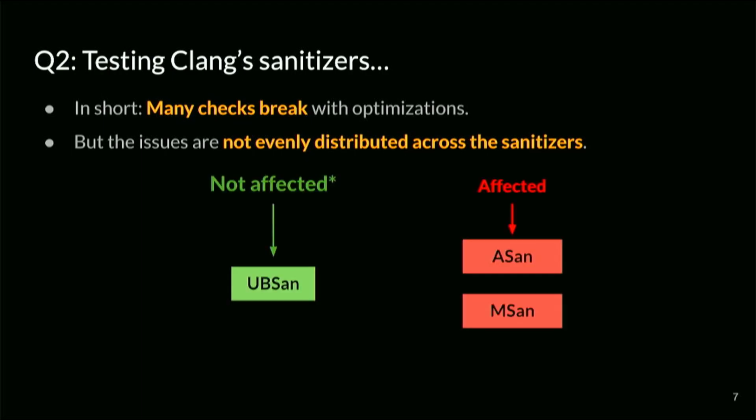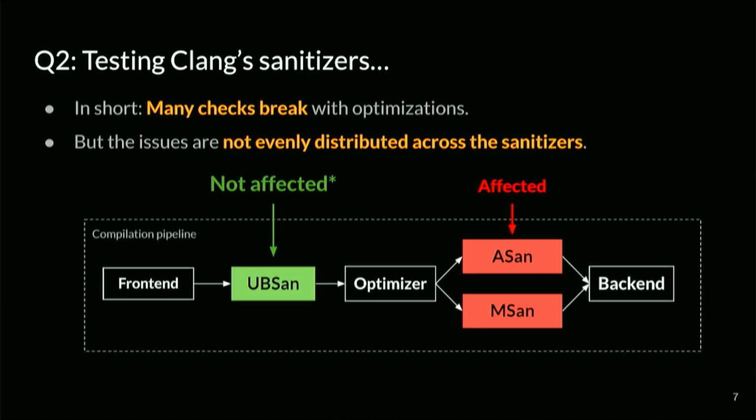And the first thing we found is that the issues are not evenly distributed. There are three sanitizers in Clang. One of them, UBSan, which is a collection of various checks that don't require any runtime, is doing quite well. Those are essentially not affected. But on the other end, we have ASan and MSan, which do generic memory errors, and those are heavily affected. So we were curious, what's happening? Is it an implementation issue in the passes or what?